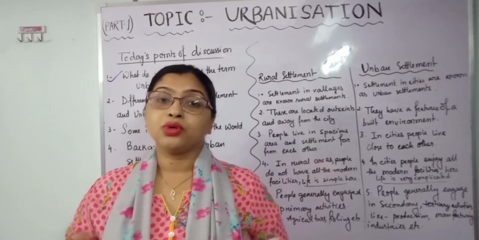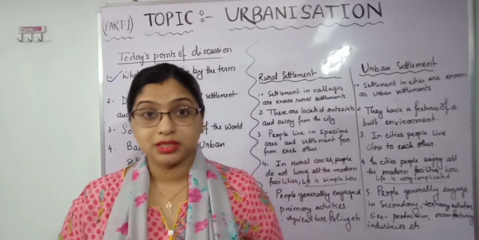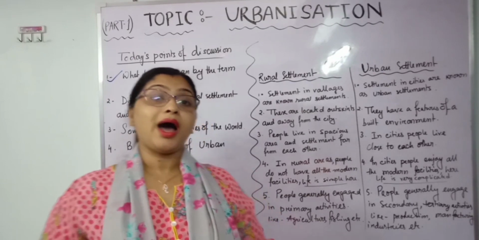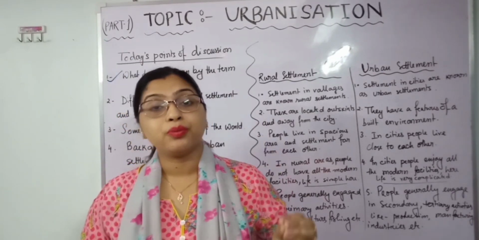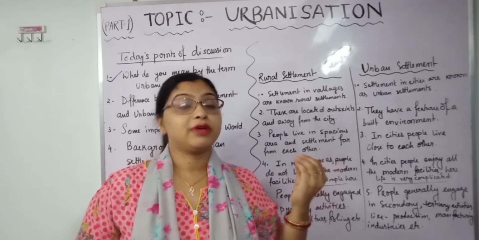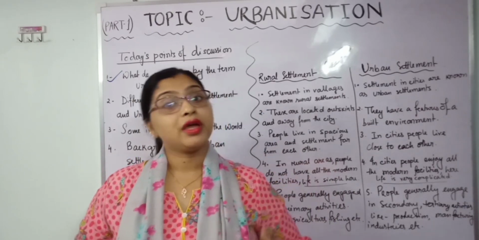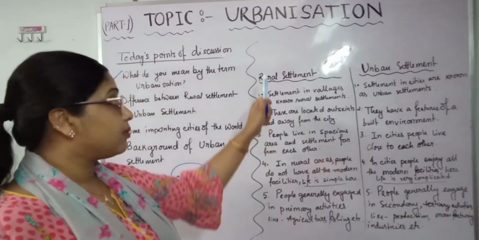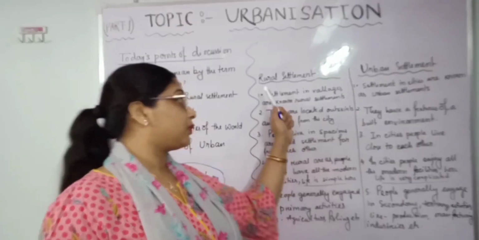So those who are using this technology are obviously living in urban and city areas where the facilities are available. Whereas on the other hand, if we compare with the rural settlement, first we have to know what a rural settlement is. Rural settlement is actually a village or remote area where the kind of facilities we are enjoying are not present. So here I have written some points, you can see, and you can easily differentiate between rural settlement and urban settlement.